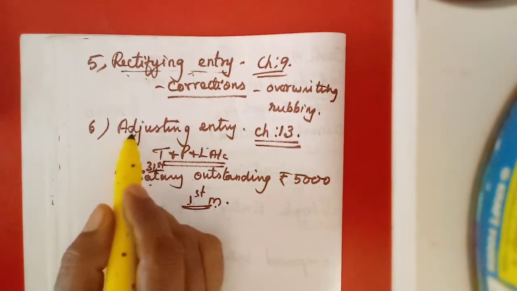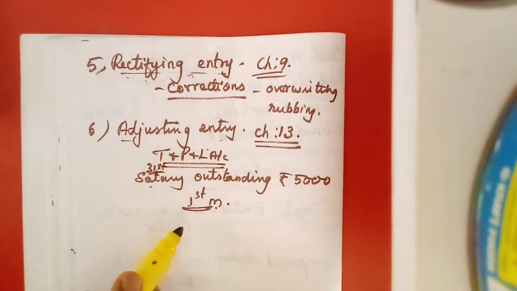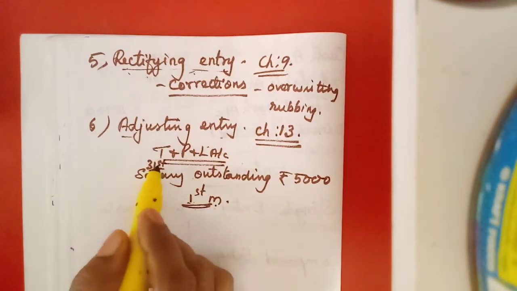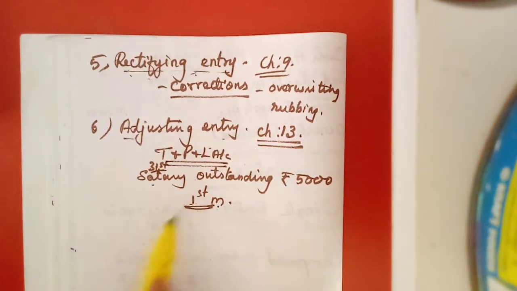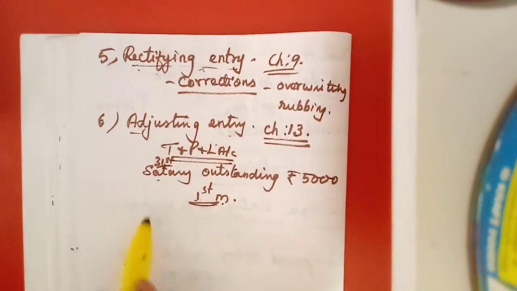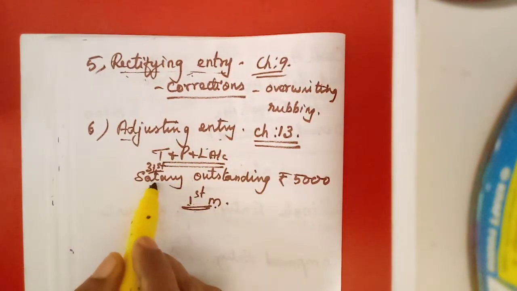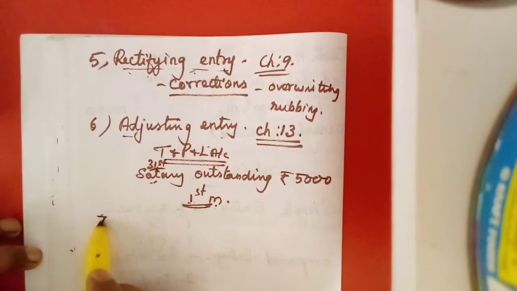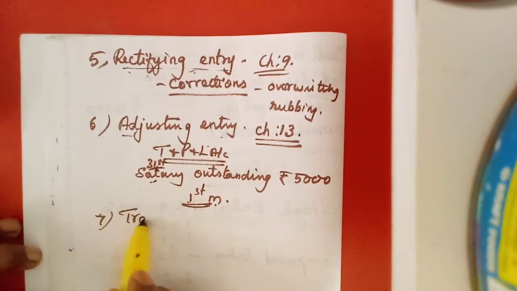So we need to make some adjusting entries. Understand? They are called adjusting entries. Then this should be transferred to the trading and profit and loss account, salary outstanding. So we have to prepare some transfer entries also. That is the last one, transfer entries.